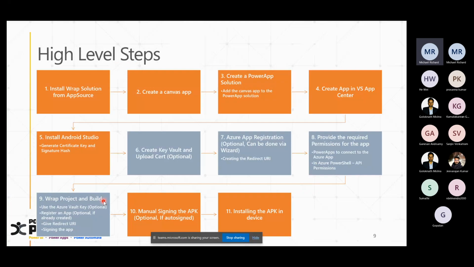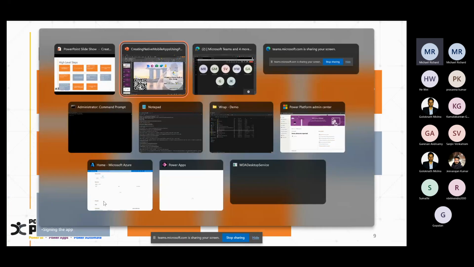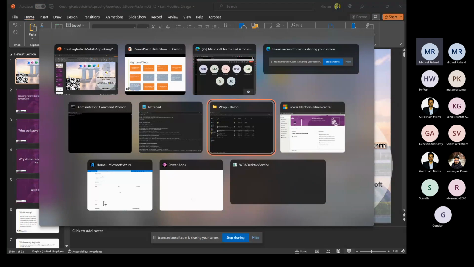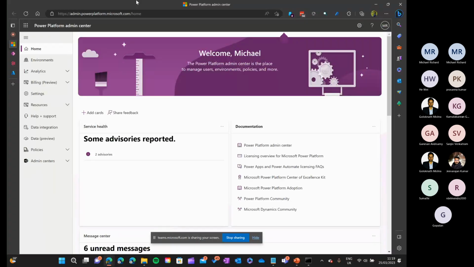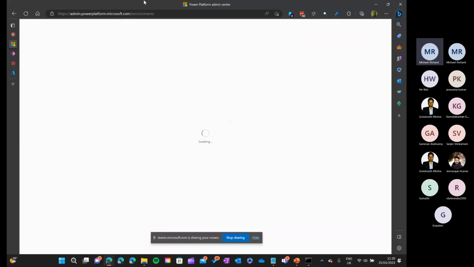Before I explain all these things, let's go to our Dynamics or Power App portal. Okay. So this is your Power Platform Admin Center. Once you have got all your prerequisites set up, all your access, everything is set up, you just need to make sure there is a solution called RAP, which is present in the app source, which needs to be installed to make your entire functionality to work. Okay, so RAP functionality is already installed in this environment, which I'm going to show you. So I'll just show you what is that solution and all those things.